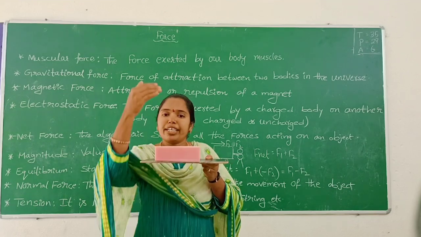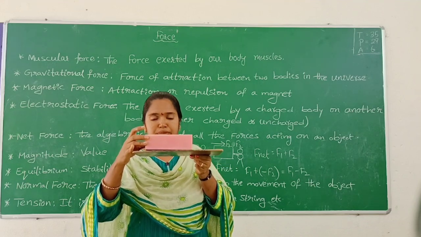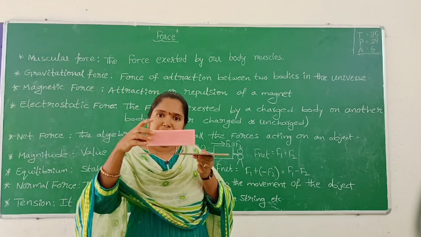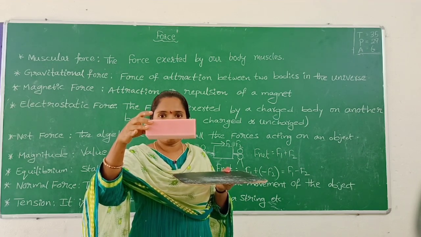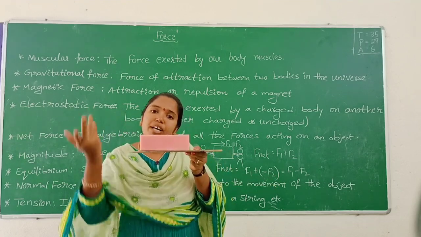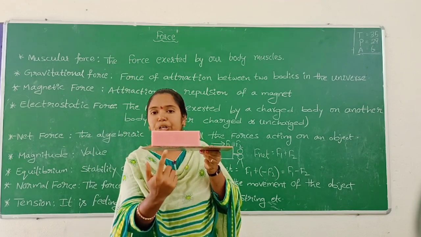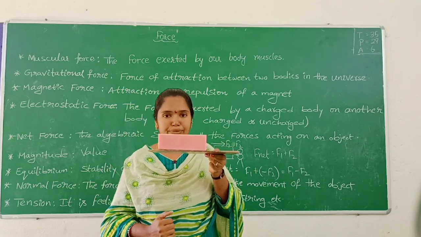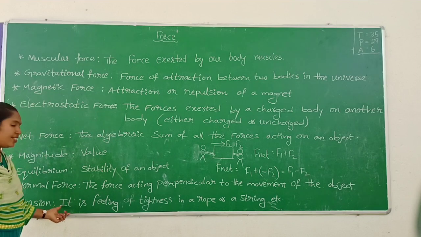So with the upward direction force acting, it does not fall down. Why? Because the gravitational force is always acting on the body, so it is attracted by the gravitational force and would fall down. But why is it not falling down? Here one force is acting in the upward direction at the point of contact. So this is called normal force.